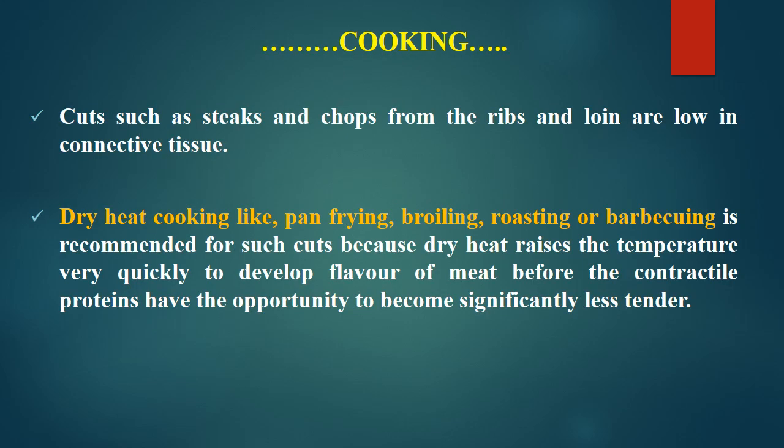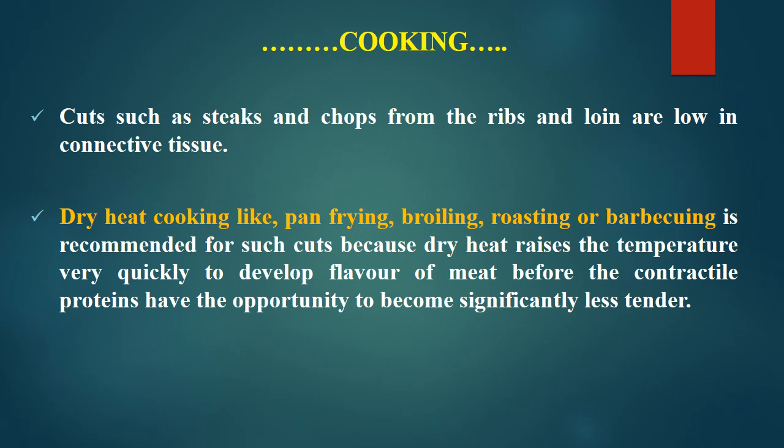Now in continuation about cooking, such cuts like steaks and chops from the ribs and loin are low in connective tissue. So when the cuts are low in connective tissue, then role of cooking is less in tenderization. Rather, it will have an adverse effect due to the coagulation of contractile protein.